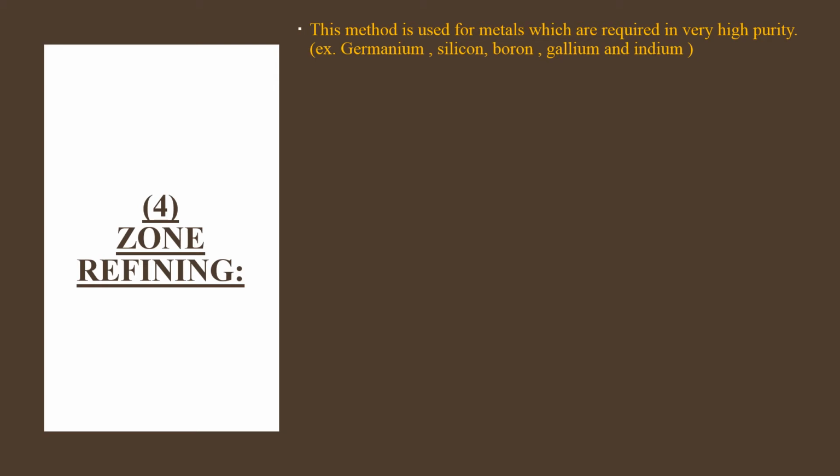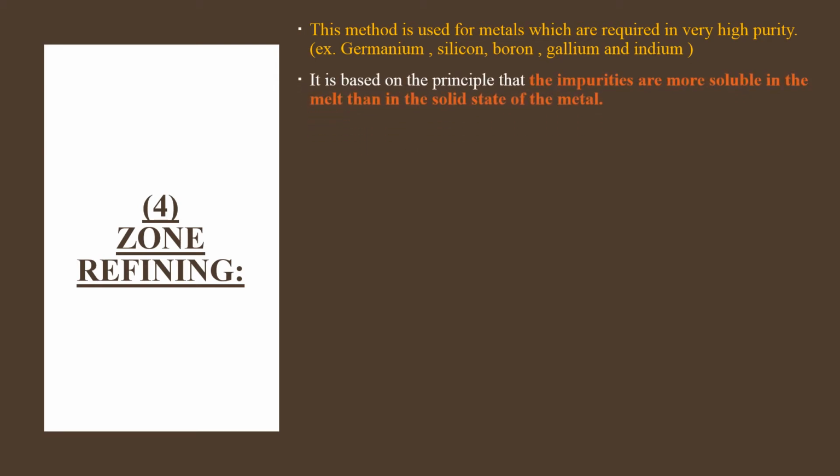Come to the next process, zone refining. This method is used for metals which are required in very high purity. Examples for this method are germanium, silicon, boron, gallium and indium. It is based on the principle that impurities are more soluble in the melt than in the solid state of the metal.